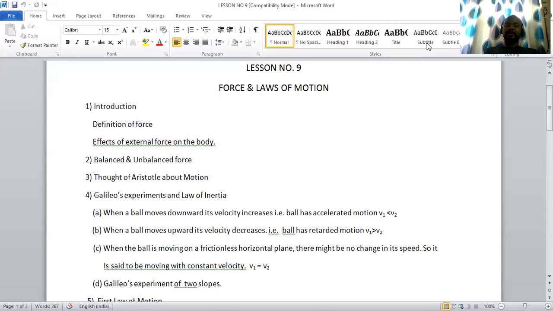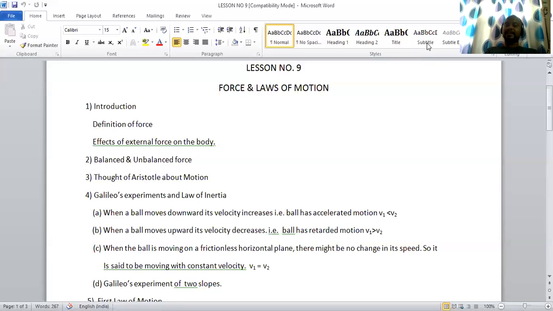Galileo's experiment and law of inertia. First one, when a ball moves downward, its velocity increases. If you take a slope and roll a ball from upward to the ground level, you'll be able to see that the velocity of the ball increases. That is, the ball has accelerated motion. V1 will be less than V2, or in other words, V2 is greater than V1.